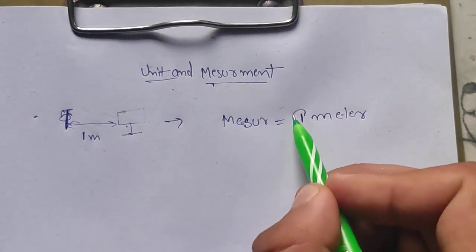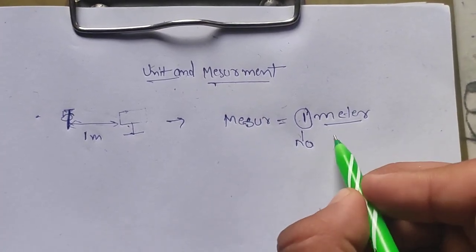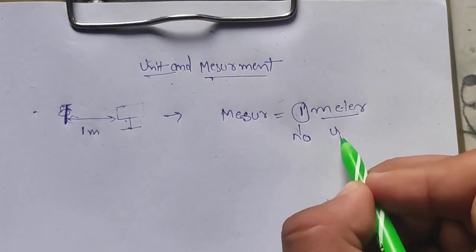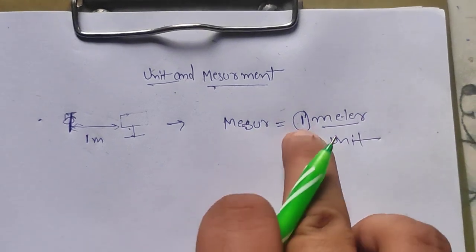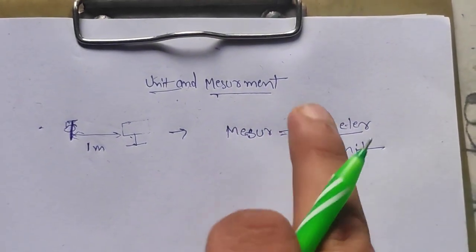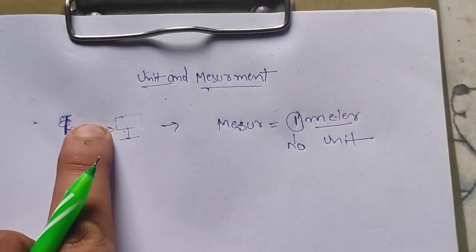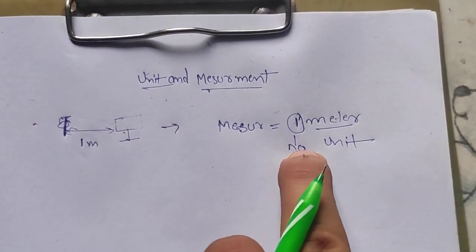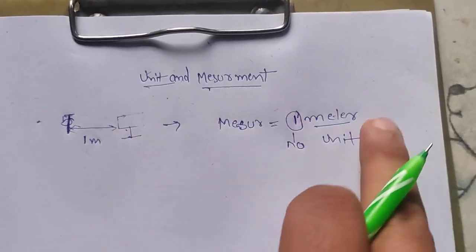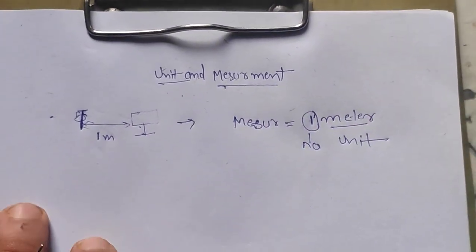Here something is called the number, plus a quantity, which I am saying is the unit. So we measure the distance in terms of a number, which is the distance, and the meter, which is the unit.